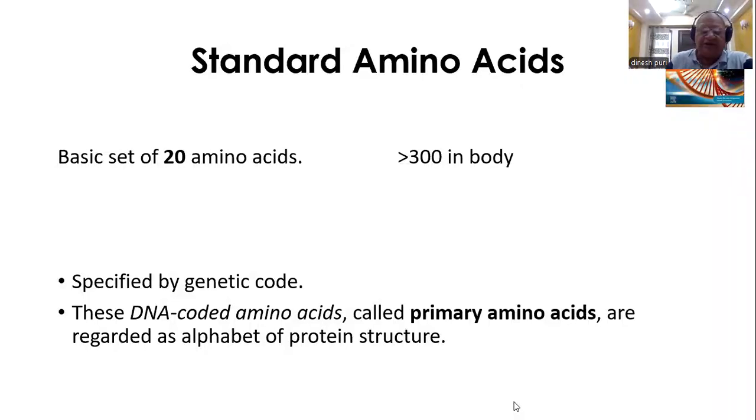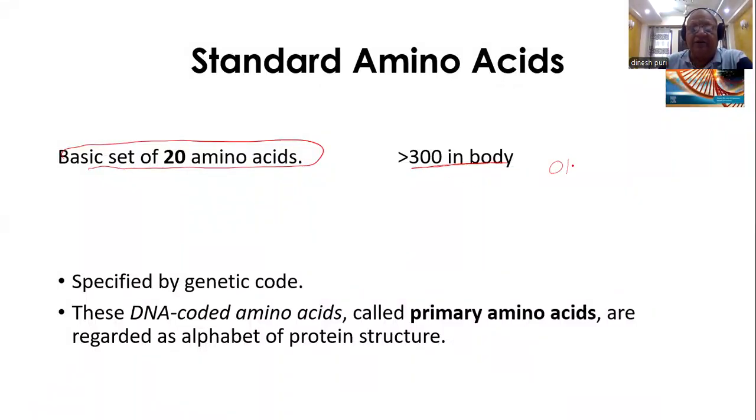So in those lectures, when we talked about classification based on polarity and metabolic fate, etc., we seem to be obsessed about a basic set of 20 amino acids. These were called standard amino acids and primary amino acids. Although more than 300 amino acids are present in our body, some of them occur in protein.